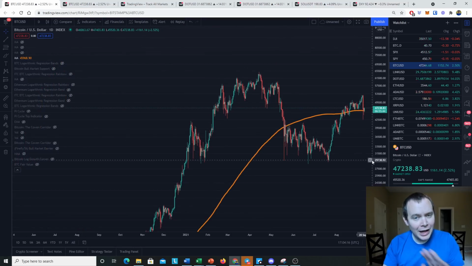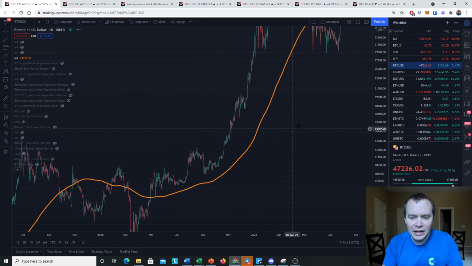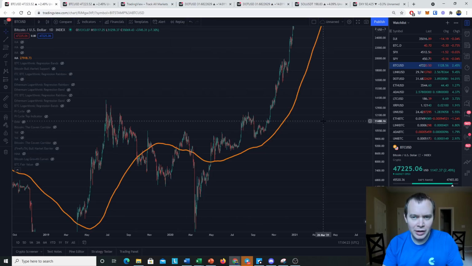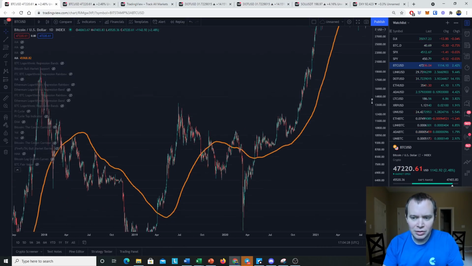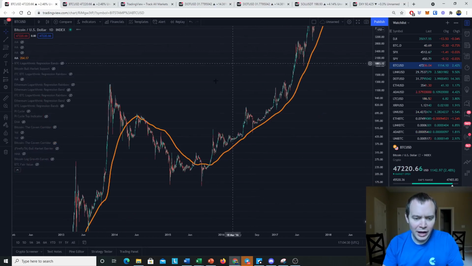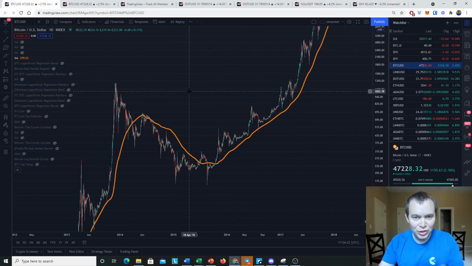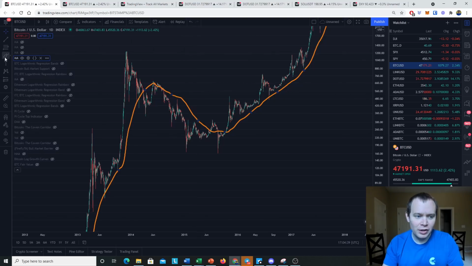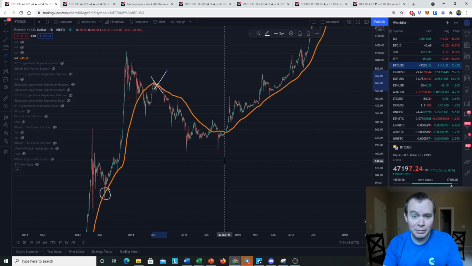I don't personally use the 200-day to identify between, say, bullish times or bearish times. I think that even below the 200-day, you could still be somewhat bullish. But I do know that there are some people that use the 200-day moving average as their goalpost for being bullish or bearish. For instance, in 2013, we more or less held the 200-day moving average as support and continued on higher. And then when we got rejected by it, it was the signal of a bear market.